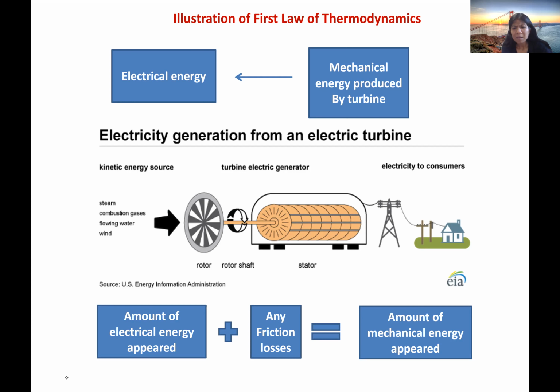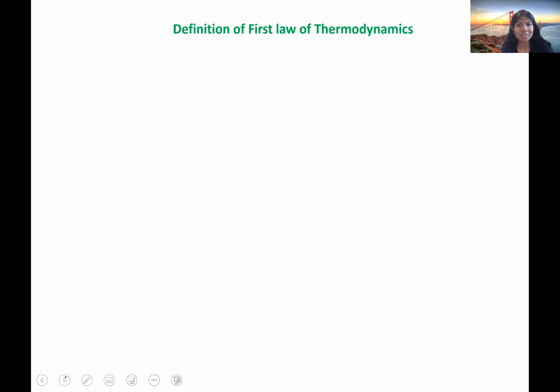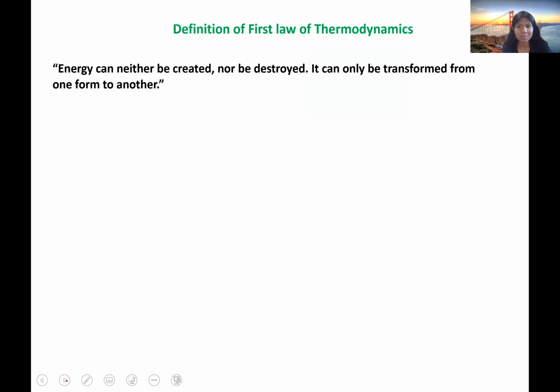So the exact amount of the mechanical energy which disappeared, I'm sorry for that, is equal to the amount of electrical energy appeared plus any friction losses, because we lose some energy due to friction. Okay, so this is broadly the first law. Now I will tell you what is the exact version of the first law.